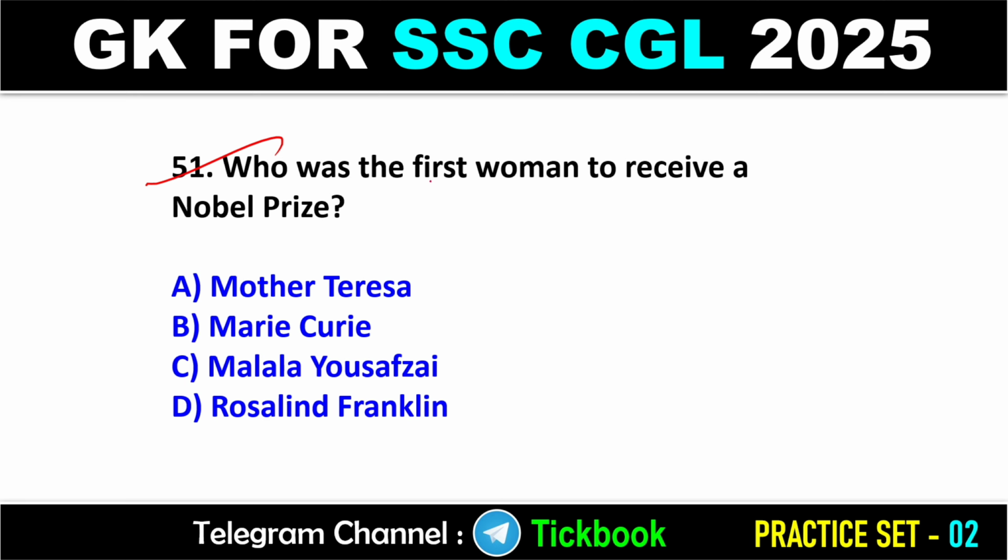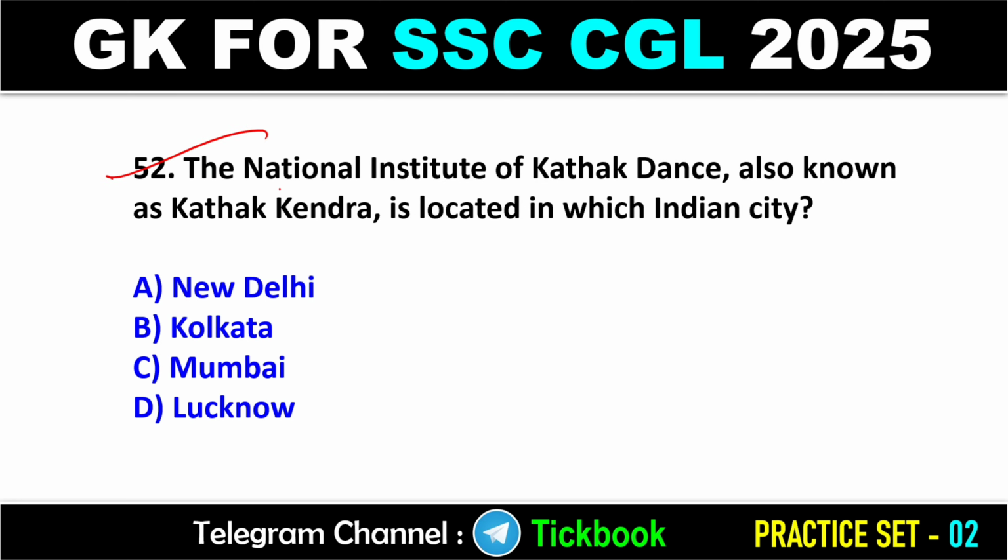51. Who was the first woman to receive a Nobel Prize? Option number B, Marie Curie. The right answer, option number B. 52. The National Institute of Kathak Dance, also known as Kathak Kendra, is located in which Indian city? Option number A, New Delhi, is the right answer.